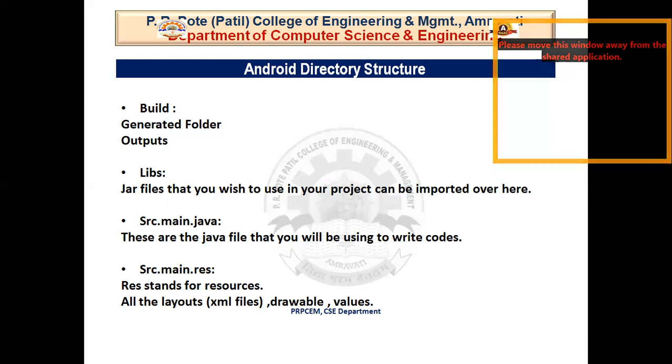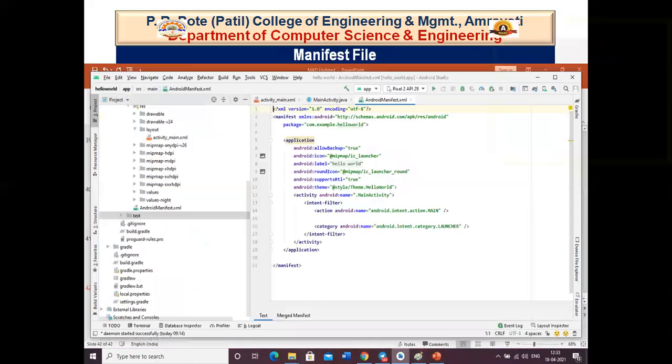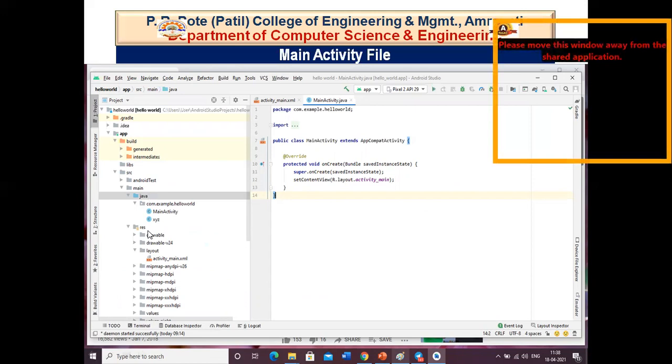So this makes Android application easier from the developer point of view. Now next is the source folder. If you can see properly, under the source folder, under main, we have the options Java and RES. So let's come to Java first of all. I think you are very much aware what Java is and what Java stands for. To learn Android application development, you need to learn Java.